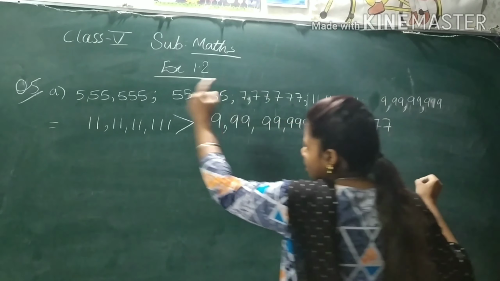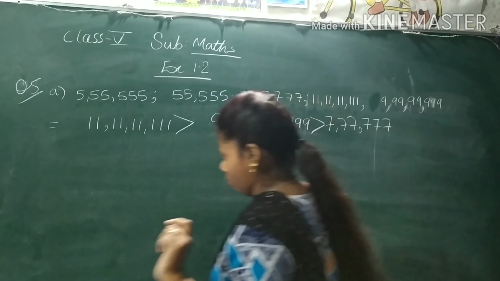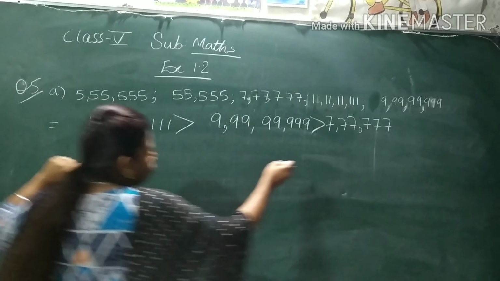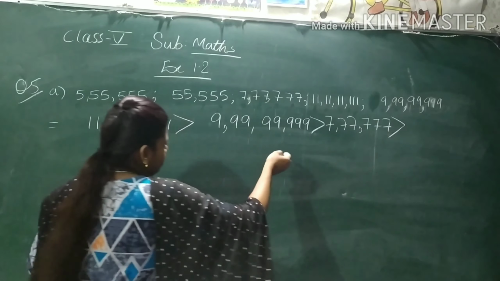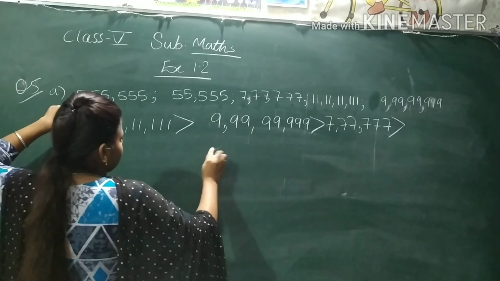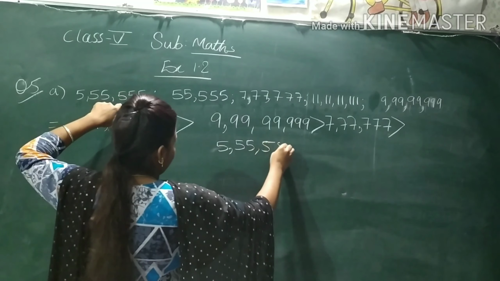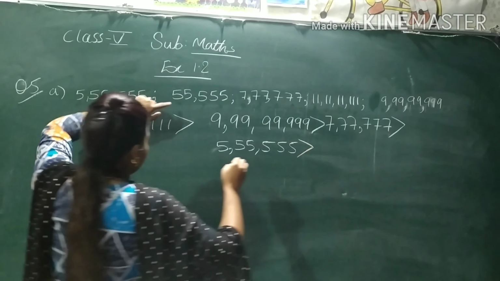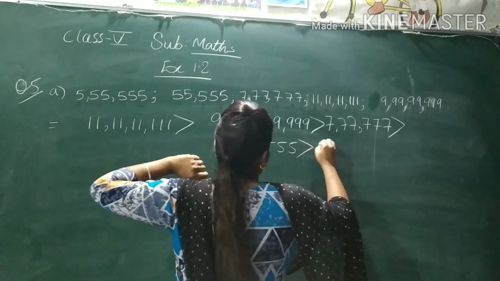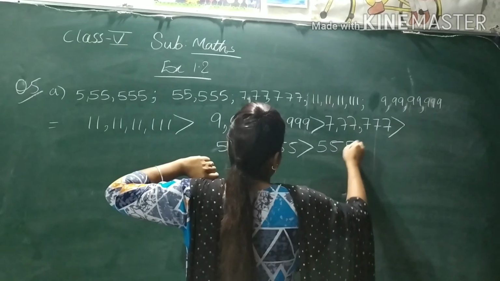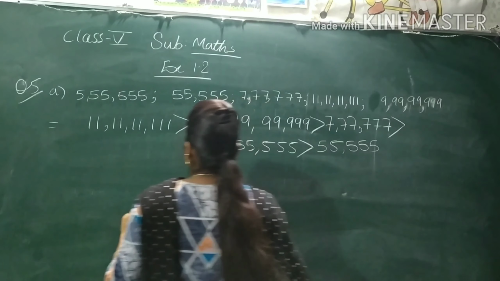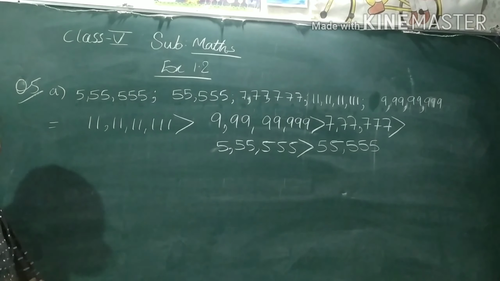Then after that, which one is bigger? 5 lakh one. Space is not there, I will write it on this side. Now this one is 5,55,555. And the last one, the smallest one here is 55,555. So in this way you will arrange in descending order.